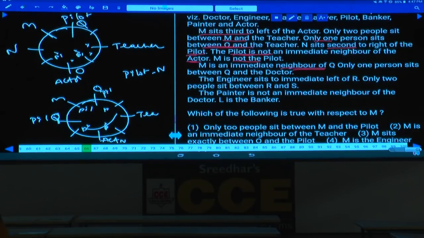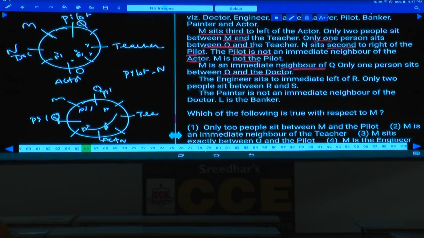Only 1 person sits between Q and the doctor. So how many persons are seated between Q and the doctor? There must be exactly 1 person between Q and the doctor. Then who is the doctor here? Tell me who is the doctor. One person between Q and the doctor could be N, or not?